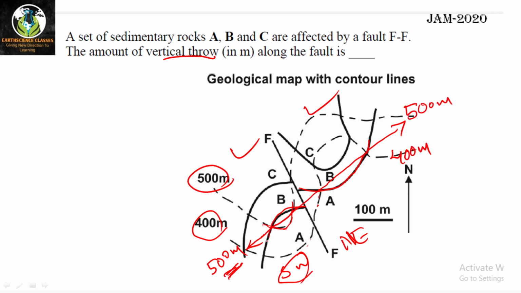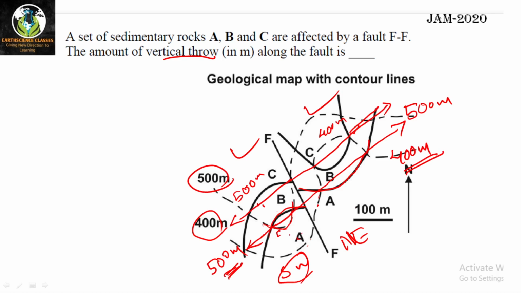So I have chosen only one contact. You have to choose one contact. Either you can choose the AB contact or the BC contact on both sides. You can also do the BC contact like this. This strike line is also passing through the BC contact. Same contact, but the contours you are finding are different. Here it is 500 for the BC contact and here it is 400. Similarly for AB it is 500 here and 400 there.